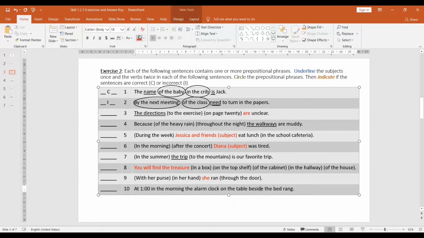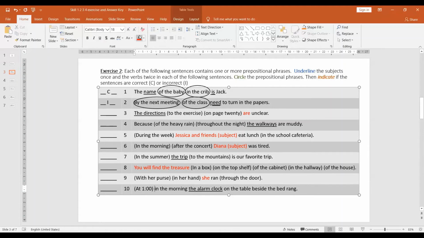There you go. So that was incorrect. Number 10. At 1 in the morning, the alarm clock on the table beside the bed rang. We see the subject, which is the alarm clock. And then we see the verb, rang. So this is correct.